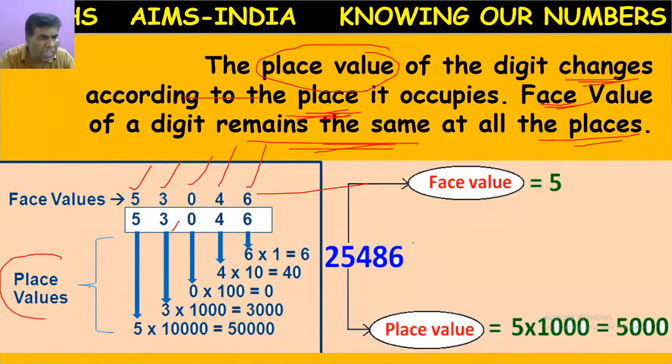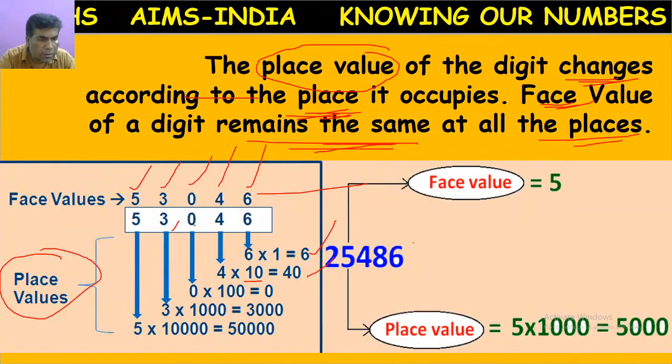But what about place value? What is the place value of 6? It is in the units place, so its value is 6. Now 4 is in the tens place. We have to multiply with 10. Its value is 40.